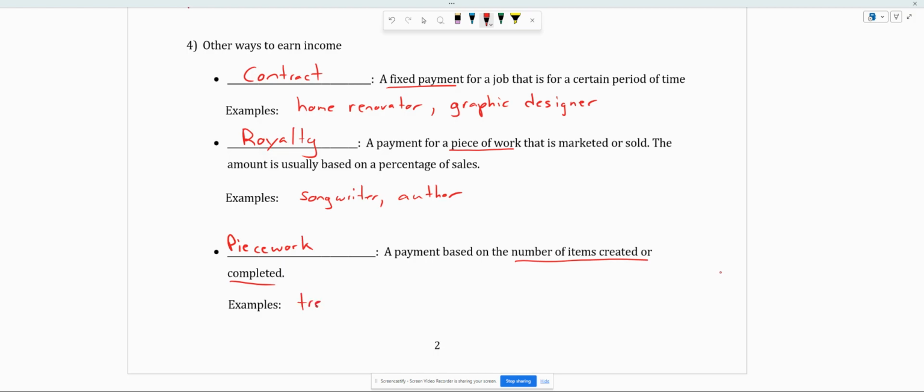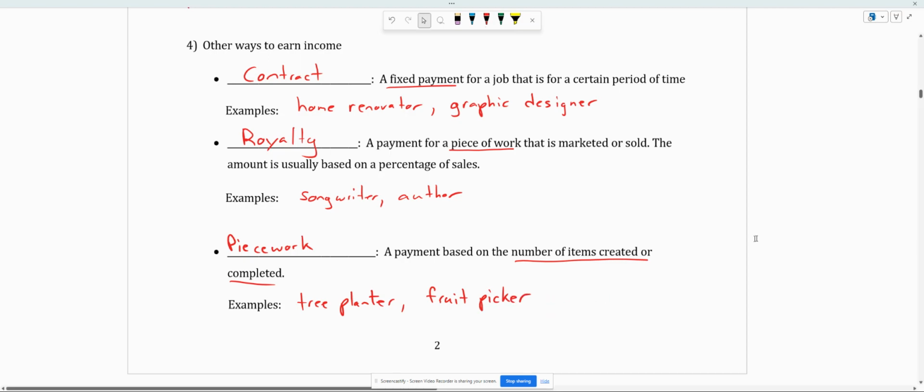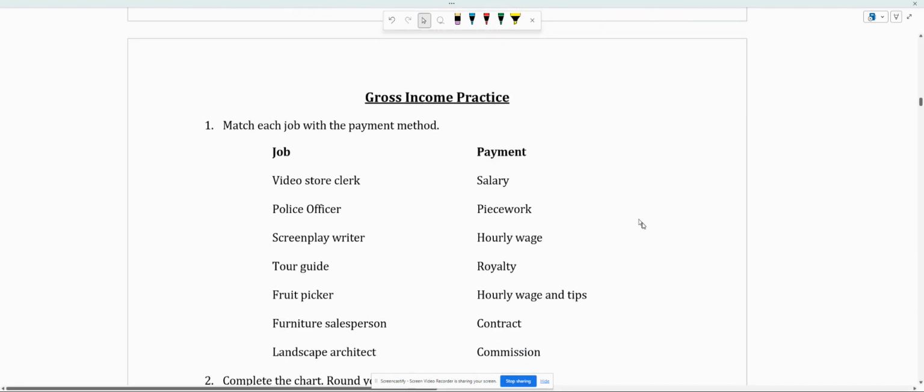So let's type those in. Tree planter, you get paid for every tree you plant. Or it could be for picking fruits or vegetables. You get paid by the pound or by the bag or by the bin. So we could say fruit picking or fruit picker. Another example. Okay. And from there, you're going to move into your practice.